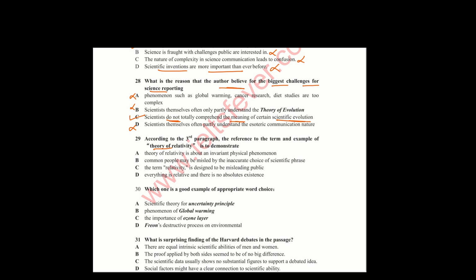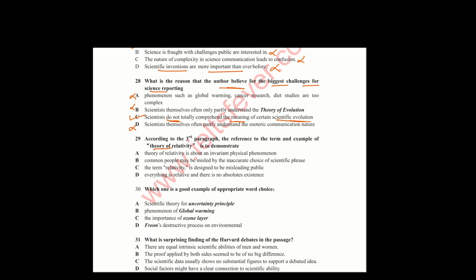Theory of relativity is about an invariant physical phenomena. Common people may be misled by an inaccurate choice of scientific phrase. The term relativity is designed to mislead people. Everything is relative and there is no absolute existence.